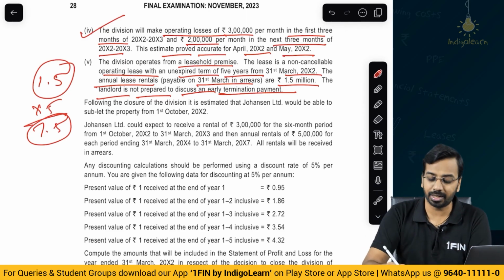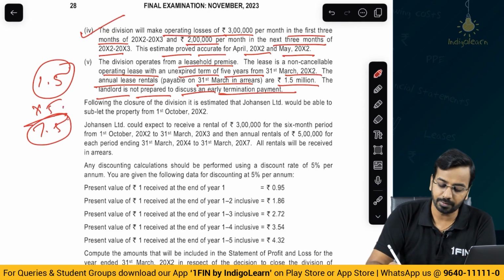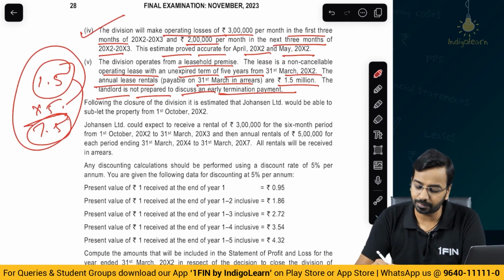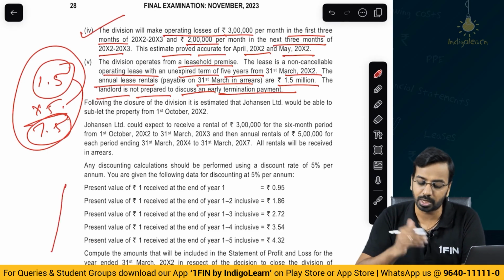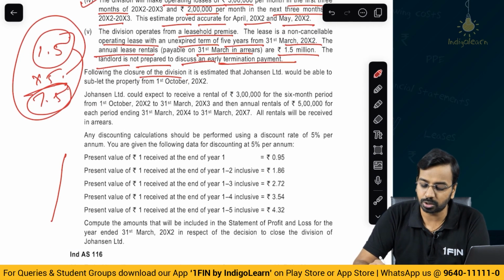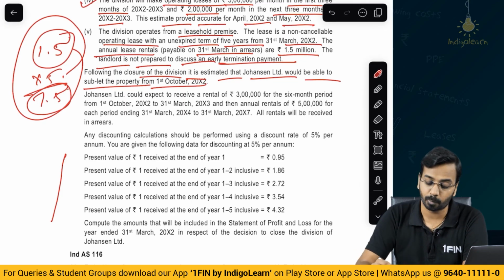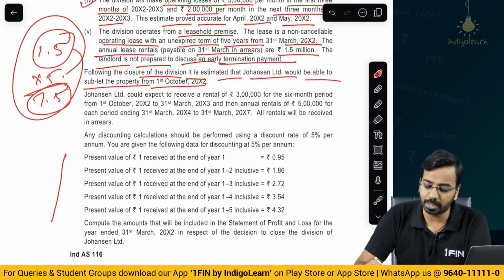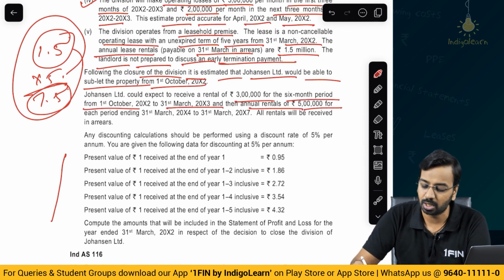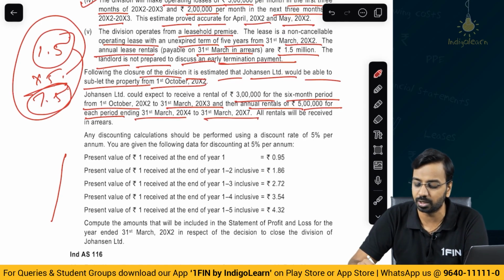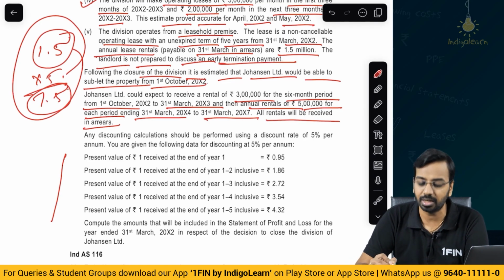Now, what is today's liability? This 1.5 into 5, you have to calculate the present value. So, they have given the present value table here, we will use that to calculate. Following the closure of the division, it is estimated that Johansson Limited would be able to sublet the property from 1st of October. Oh, okay, so there is a sublet also. Johansson Limited could expect to receive a rental of 3 lakhs for the 6 months period from 1st October to 31st March and then annual rentals of 5 lakhs for each period ending 31st March to 31st March of year 7. All rentals will be received in arrears.